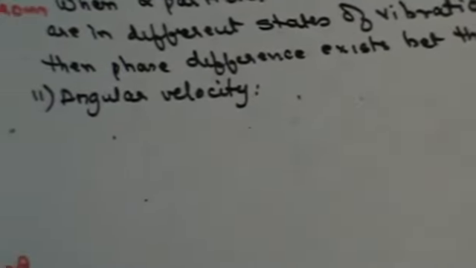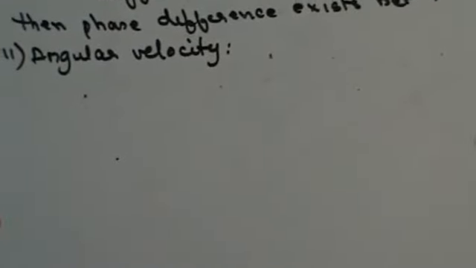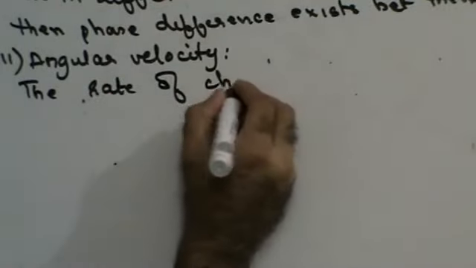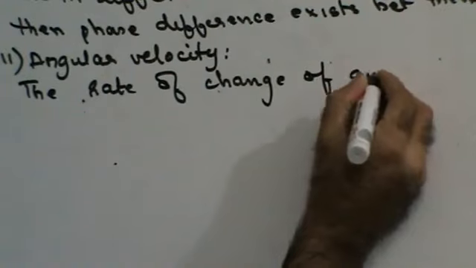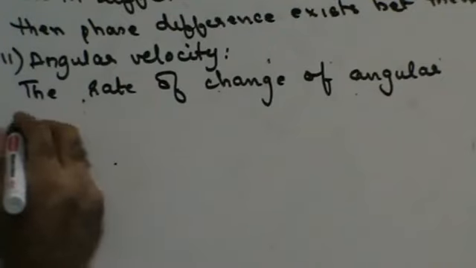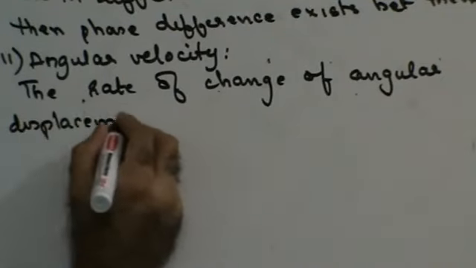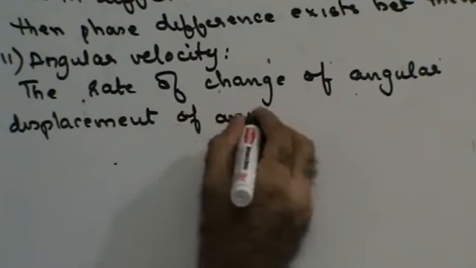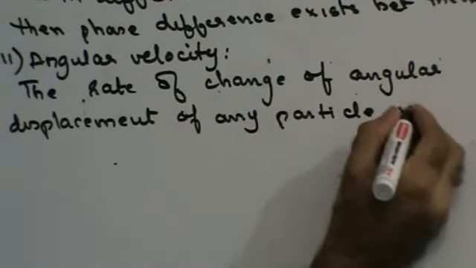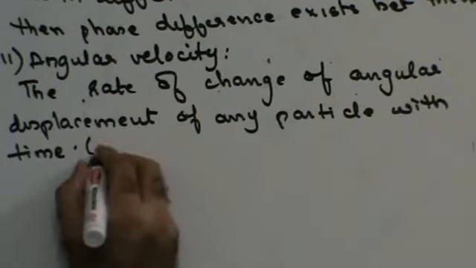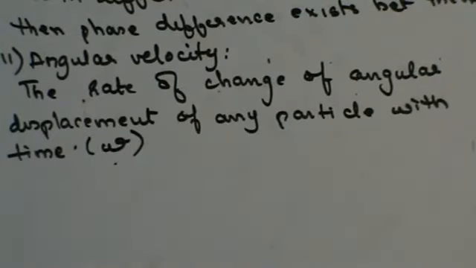If the body is covering an angular distance, the angular distance covered by the body per unit time would be its angular velocity. It is represented as omega.